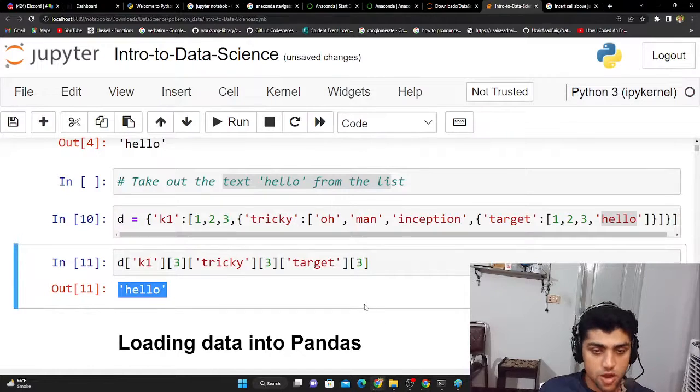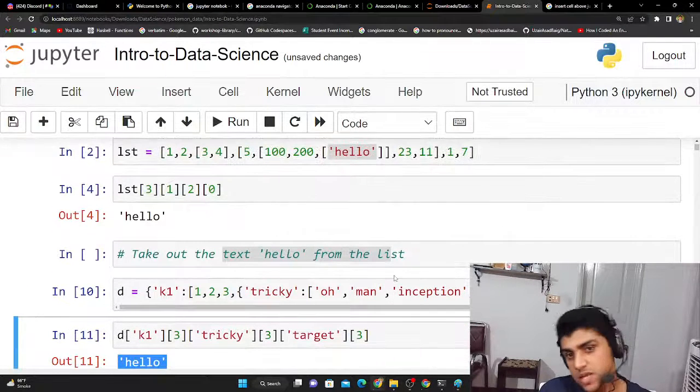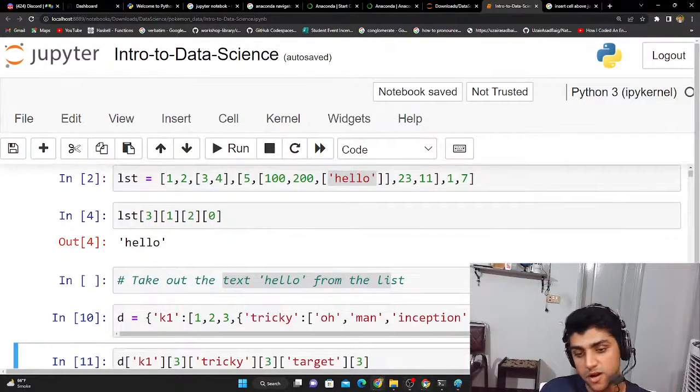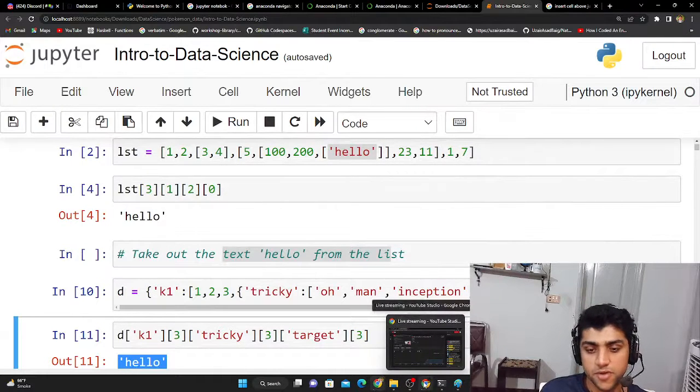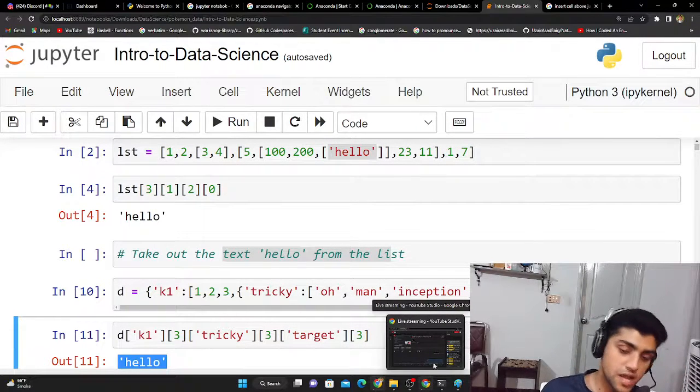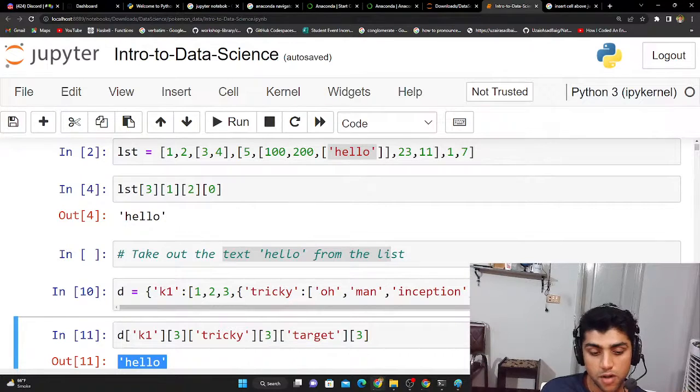Let me know what you thought about this example. These were just two examples before starting our data science. So I'm just giving myself a break here, and I'm just trying to look in the chats if there are any queries. And if you have any problems or any issues, just let me know in the chats.